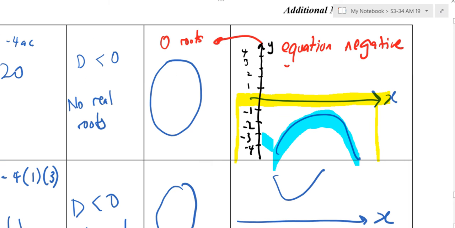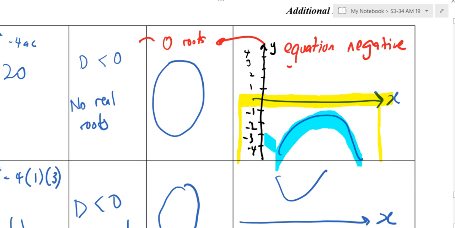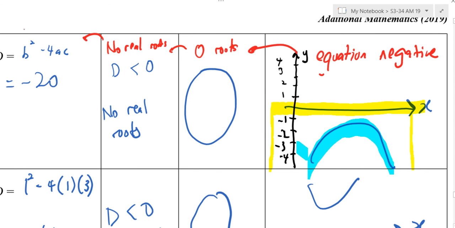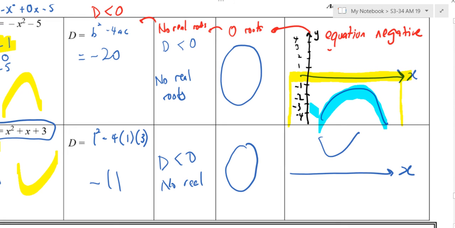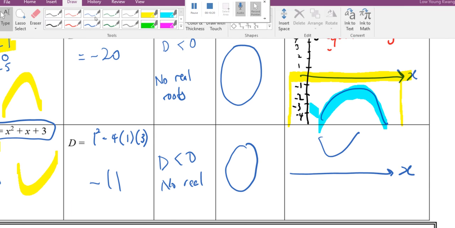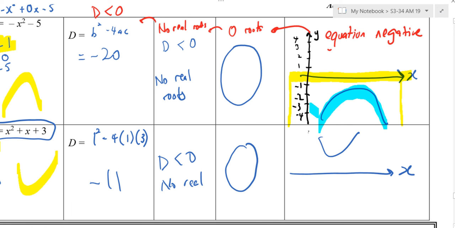So you can see that over here, I continue to write. So this is no real roots. I continue to go back. Determinant is what? Less than 0. Do you see that? Can I compare with the one below? Okay, let's look at the below one. Can you write down the...